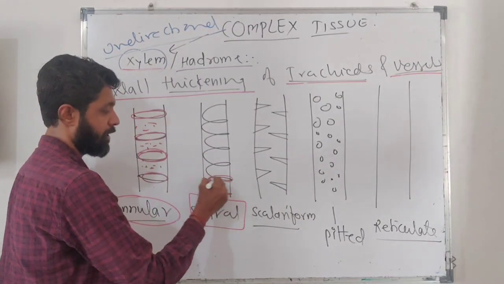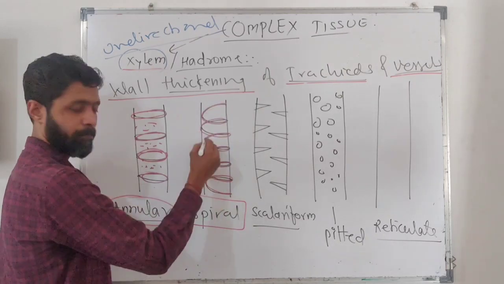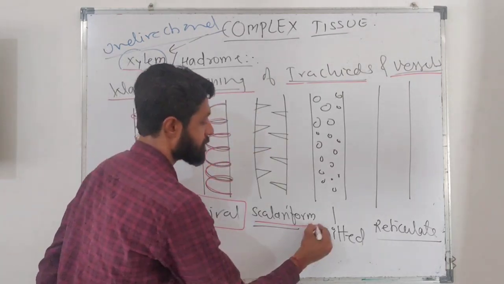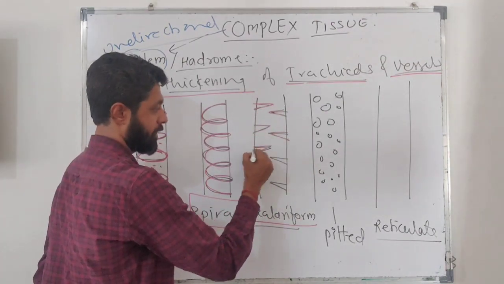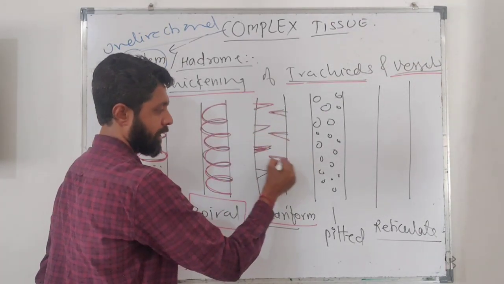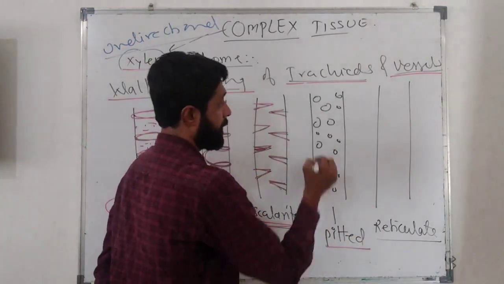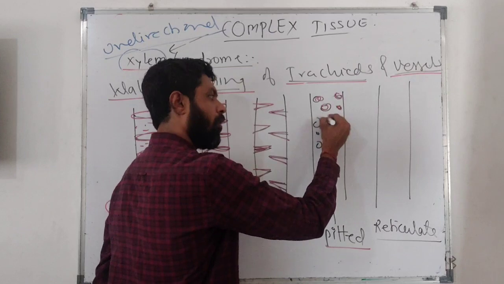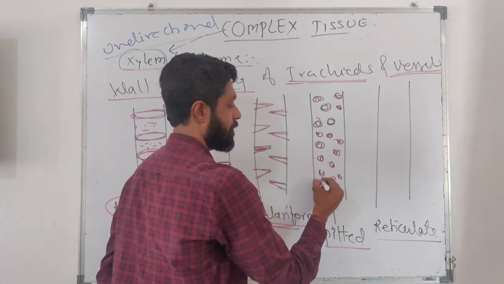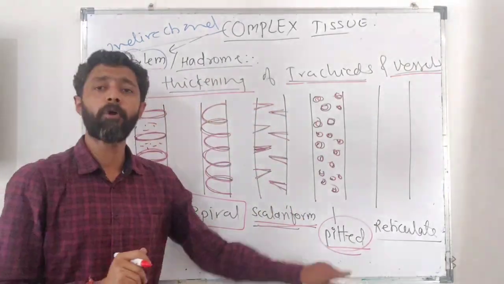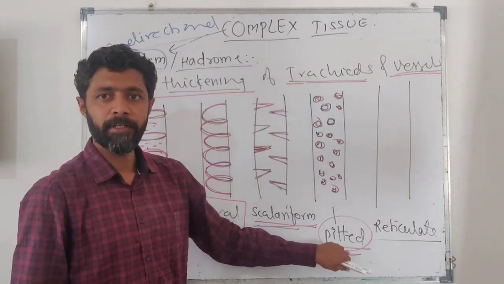Likewise, the inner wall will have a thickness in a spiral. Then there is scalariform. These are the inner walls which have made a thickness. This is the thickened part, and this is considered scalariform thickening. Then pitted: small pits will be there all along the length of the tracheid and vessel. This is considered the most advanced and modified one, so recently it has been characterized as the pitted one.